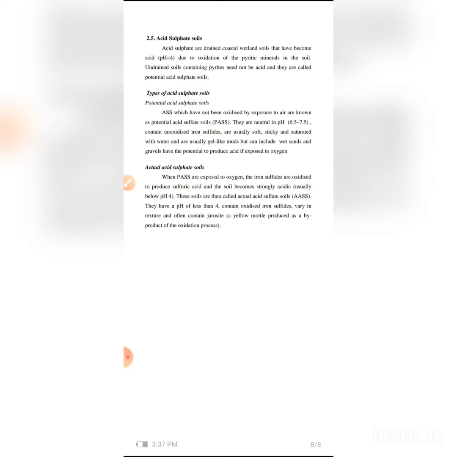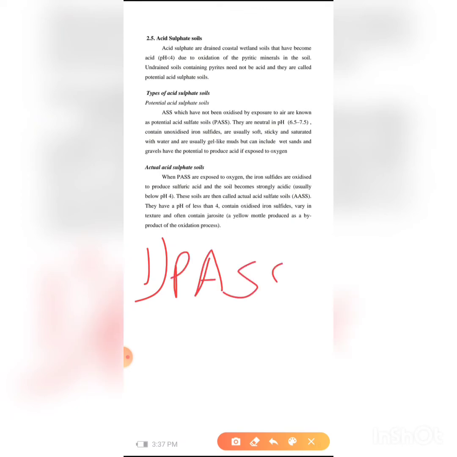There are two types of acid sulfate soils. One is potential acid sulfate soils, and the second one is actual acid sulfate soils. The potential one is harmless because it is in anaerobic condition. It is not exposed to oxygen, so it is in a harmless condition.